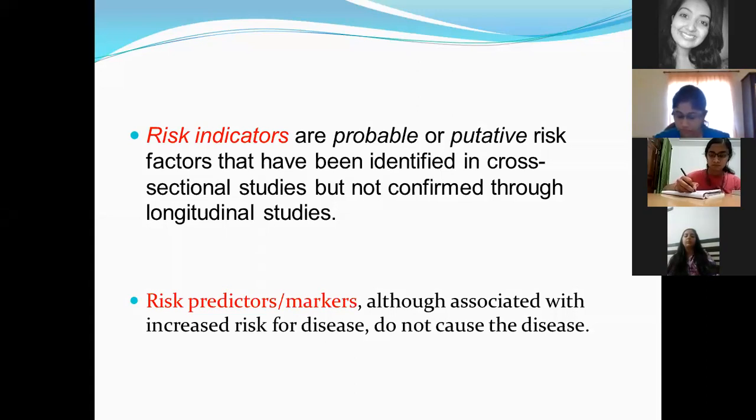Now, type 2 is associated with various risk factors. That is, there will be multiple factors which will put an individual at risk of developing diabetes mellitus. For example, in type 2 diabetes mellitus, what will happen? There is increased peripheral insulin resistance.